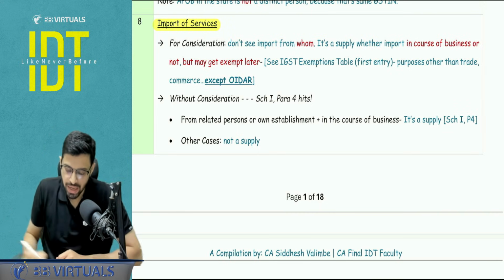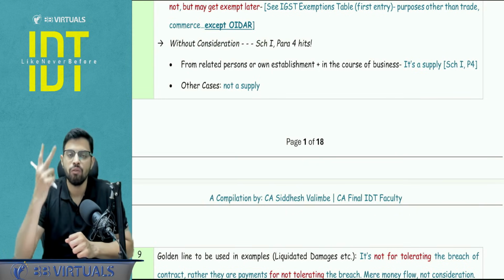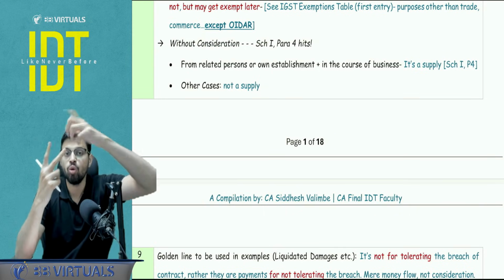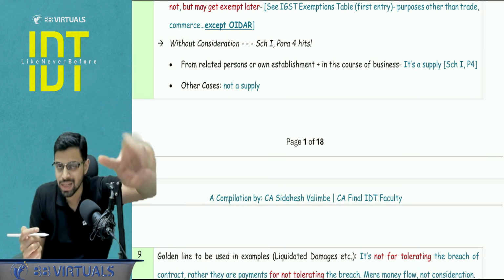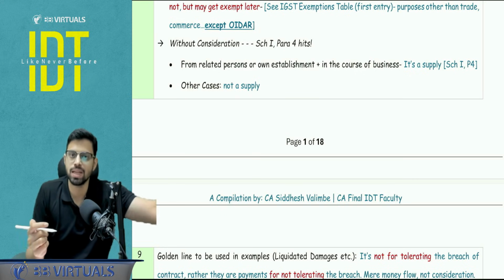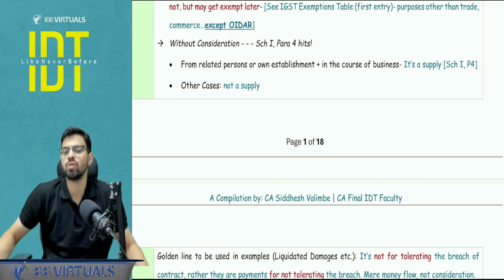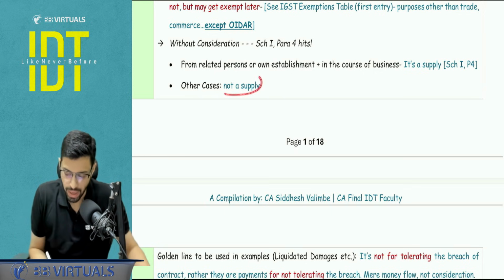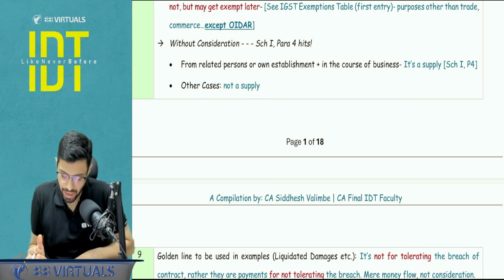Okay, is it clear? And if there is no consideration, you apply schedule number 1, paragraph number 4, where two things you need to check. Two conditions. First, from whom you are importing. It should be your own establishment or it should be your related person. Second condition, it should be in the course or furtherance of business. And obviously consideration is not there. If both of these conditions are satisfied, yes, it is an import of service. If not, it is not a supply. Okay. If yes, it is an import of service and it is a supply.